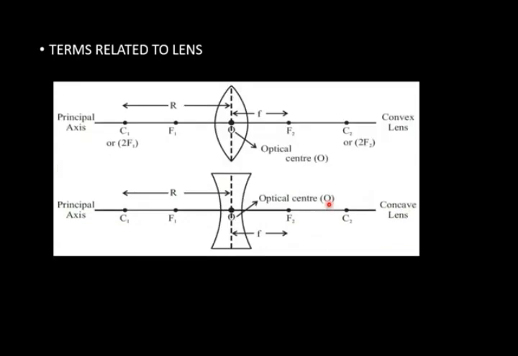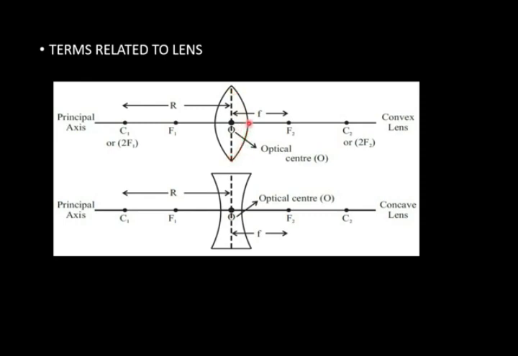Now next point, terms related to the lens. A lens is formed by taking two surfaces of a hollow glass sphere. This surface is cut and this surface is cut.